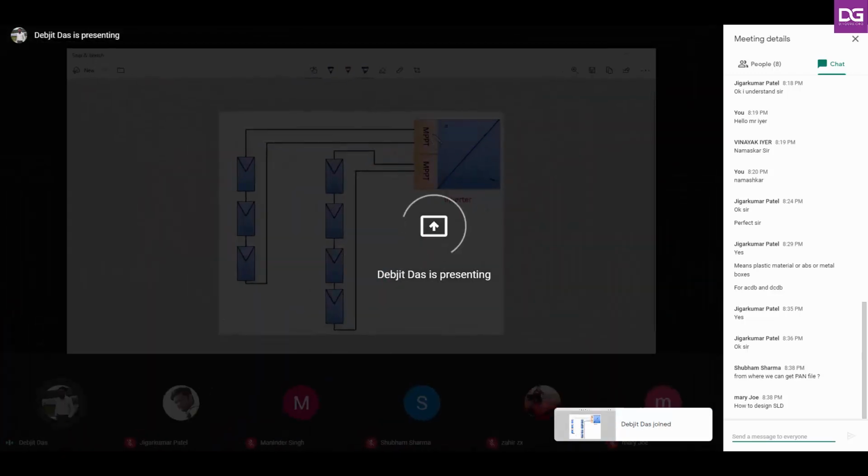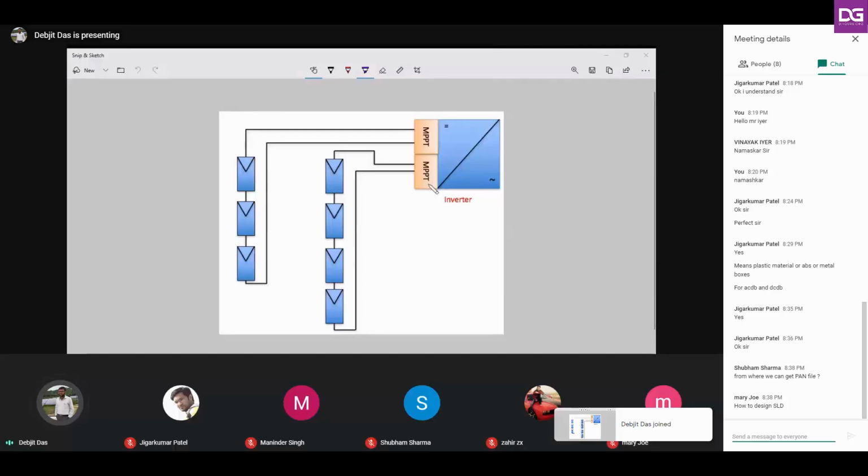So here you see, this is MPPT1, this is MPPT2. For this MPPT, we have 4 modules in series, and for this MPPT, we have 3 modules in series. This is only a typical example, and both the MPPTs are nothing but individual circuits that operate independently of each other. Okay, so that will provide more efficiency. Got it?